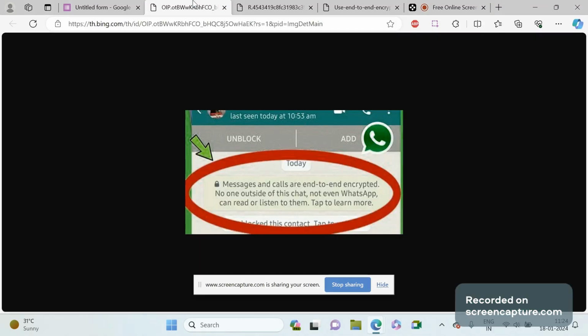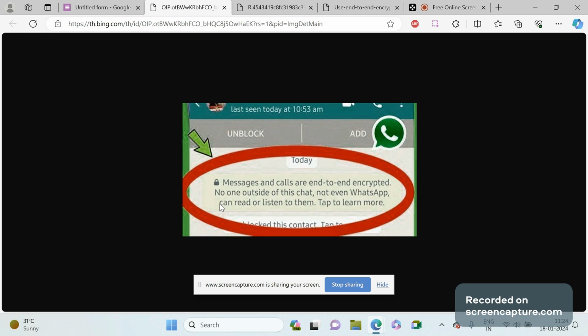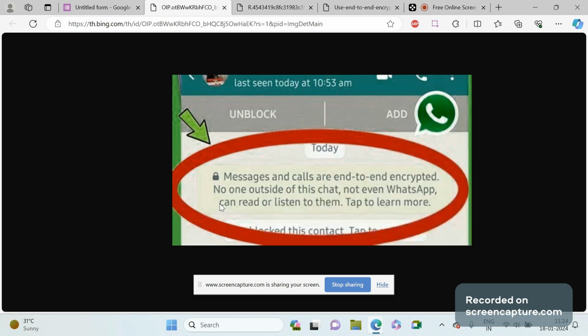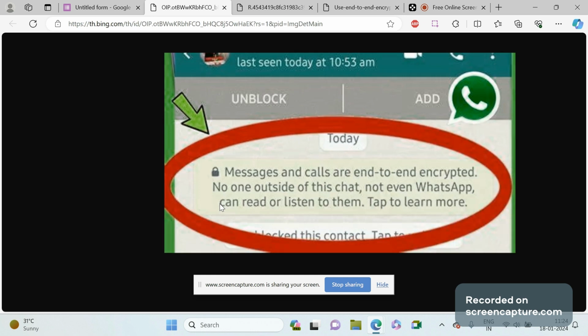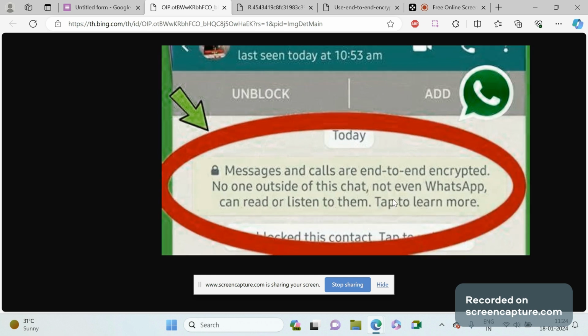So in today's video, we are going to discuss what the meaning of end-to-end encrypted is. On WhatsApp and some other chatting platforms, you can see that messages and calls are end-to-end encrypted. No one outside of this chat, not even WhatsApp, can read or listen to them. So they are saying that WhatsApp also cannot read them, but sometimes if WhatsApp decodes it, WhatsApp can read it for some urgent items and all.